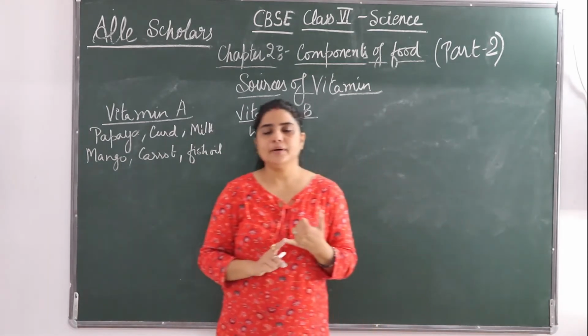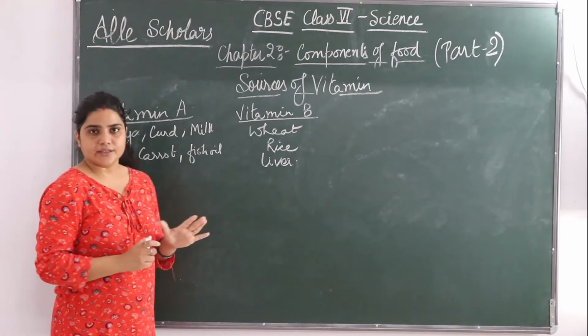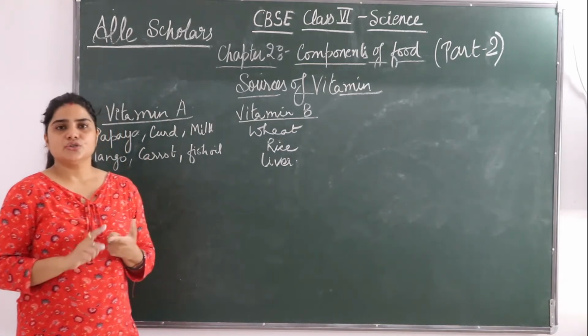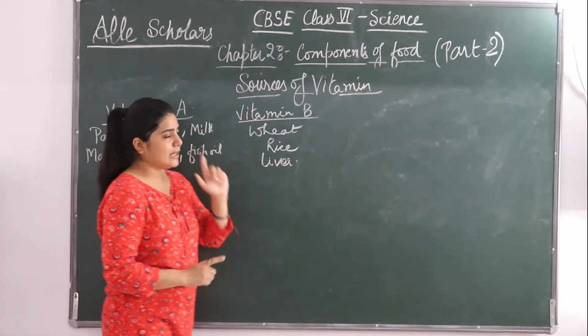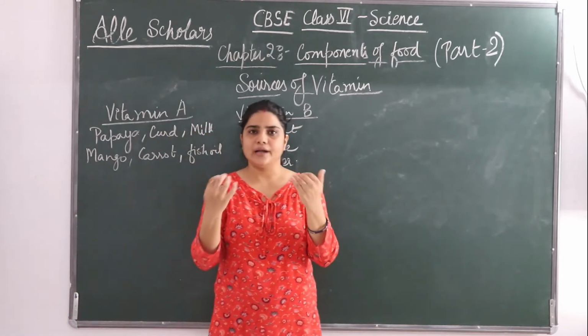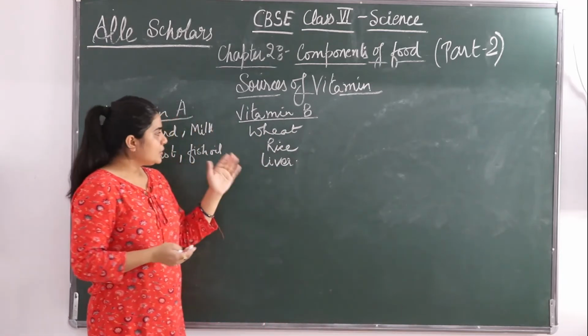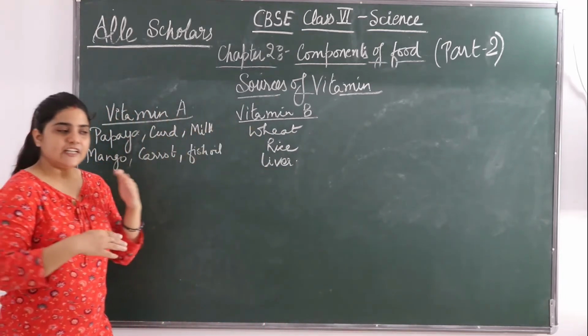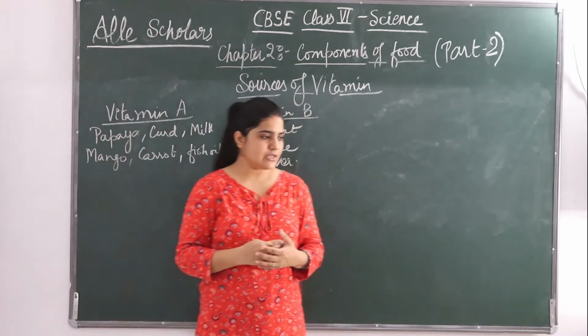This vitamin B, that is B complex, is of much use. It enables the cell to turn carbohydrates into energy. In part 1 we have studied that carbohydrates provide us energy. How is that possible? Because vitamin B enables the cell to turn carbohydrates into energy.